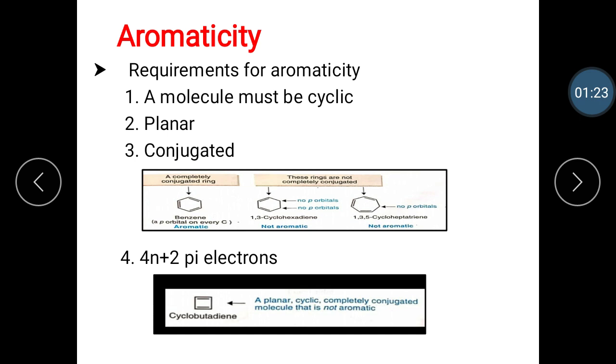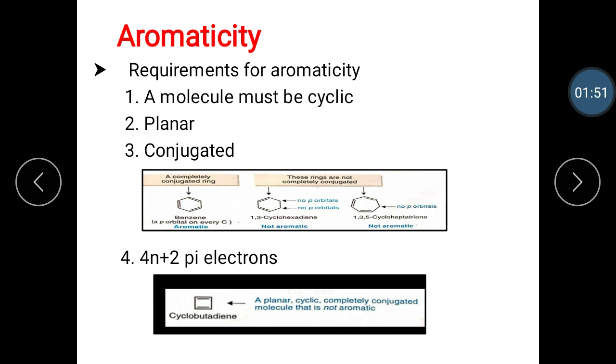Then the next point is the requirements for aromaticity. The molecule must be cyclic, that is, a ring of atoms. The molecule is planar, all atoms in the molecule lie in the same plane. The molecule is fully conjugated. The aromatic compound must have a p orbital on every atom. The molecule has 4n plus 2 pi electrons.